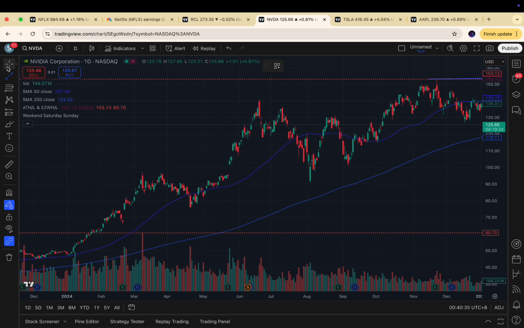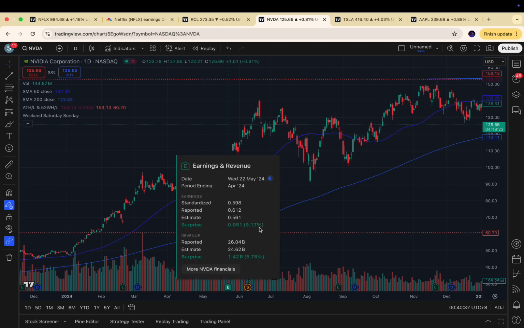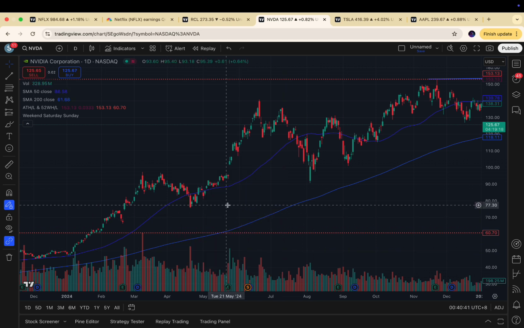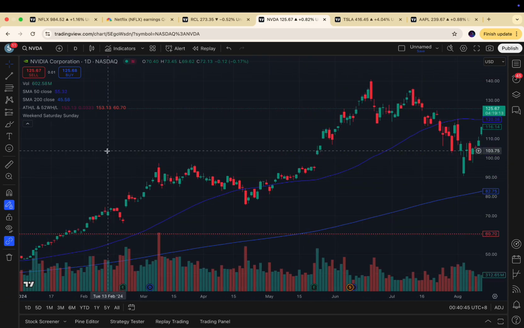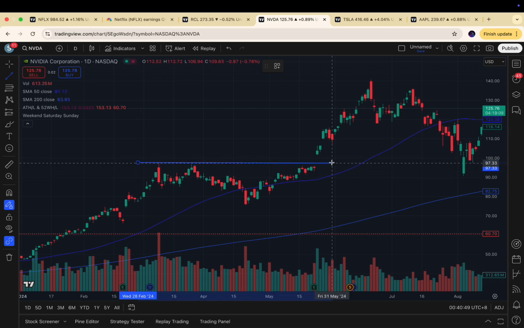Now, if we want to use our fundamental analysis, we can check this earnings report and see that it is impressive growth, and you can see this is why the stock popped. Now, we can draw the resistance line over here because price was unable to break this level, and the stock gapped up past this level.